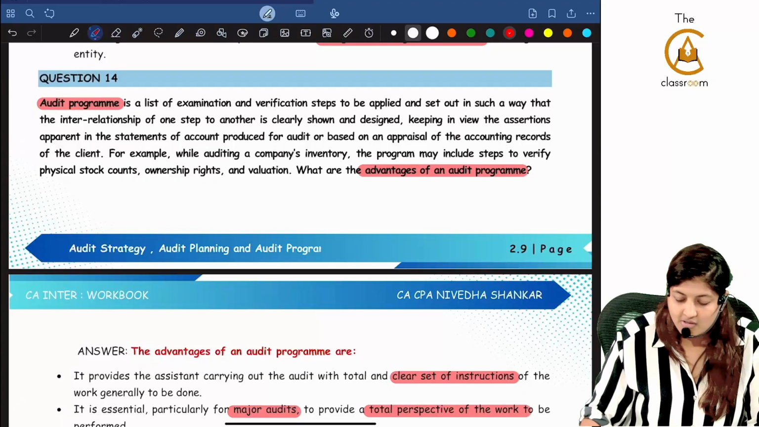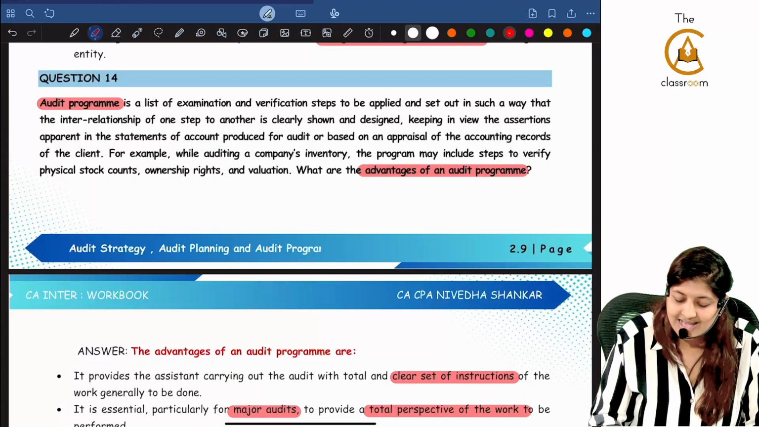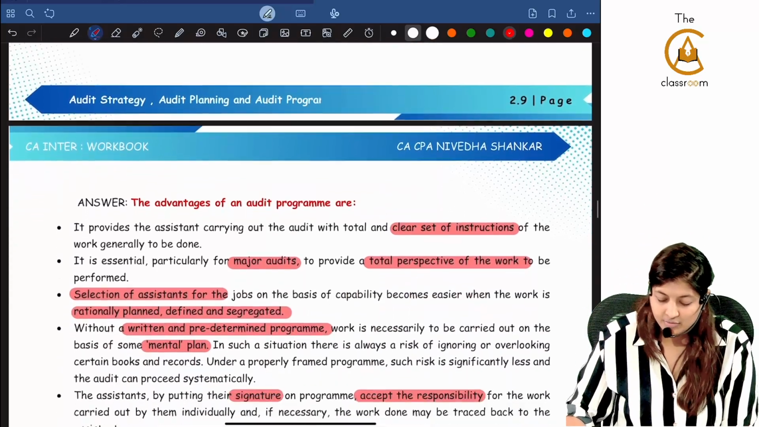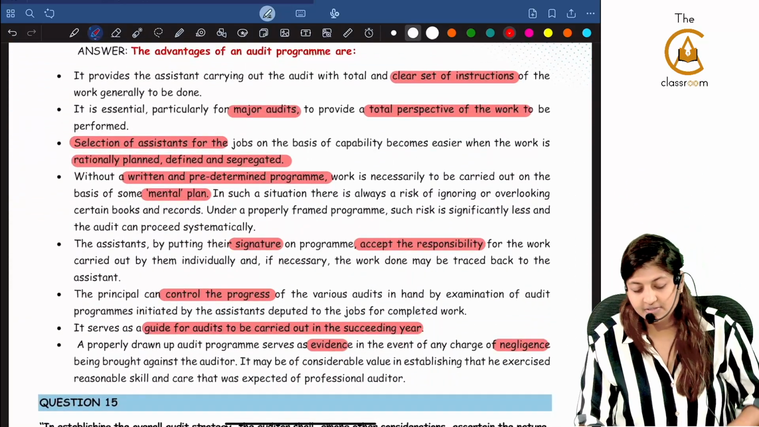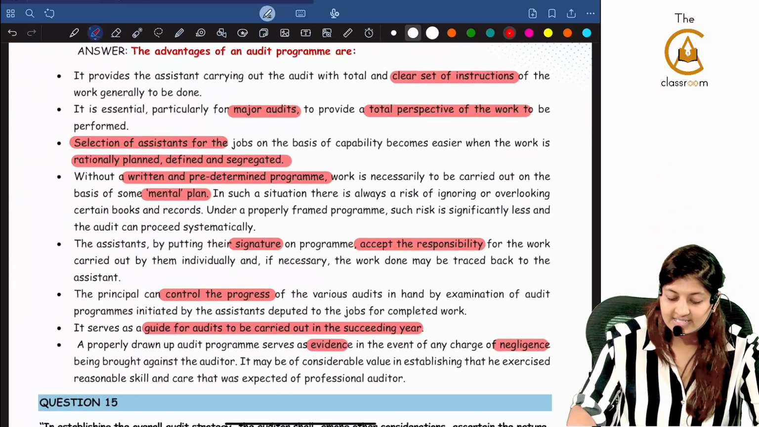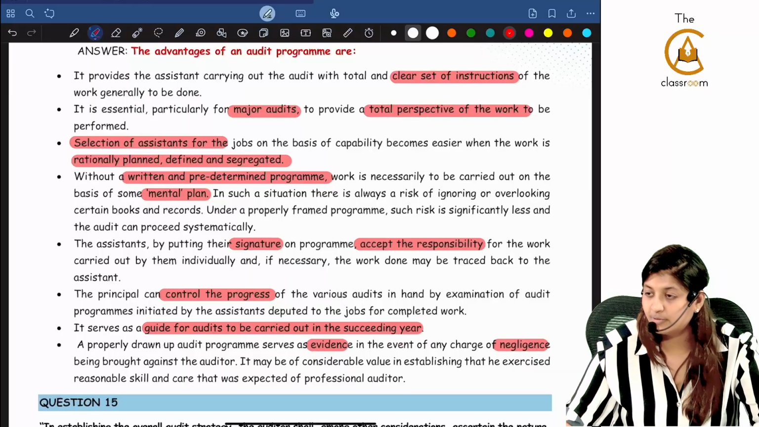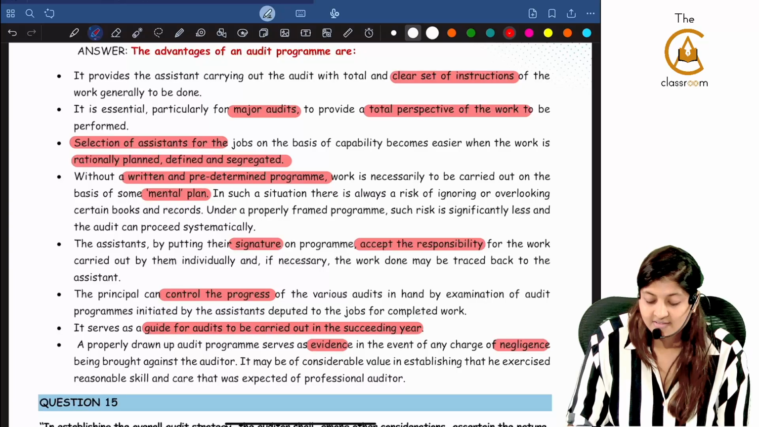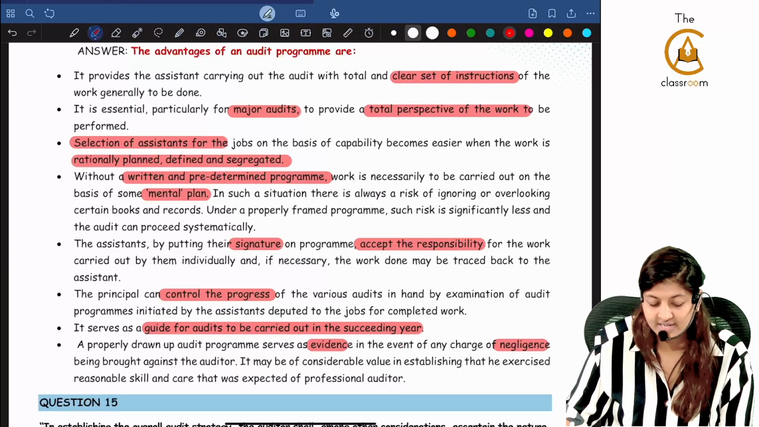After telling all these stories, direct question. What are the advantages of audit program? You already know this. It gives a clear set of instructions for the work to be done. It is essential for major audits to provide total perspective of work, selection of assistant for the job, where it can be rationally planned, defined and segregated.